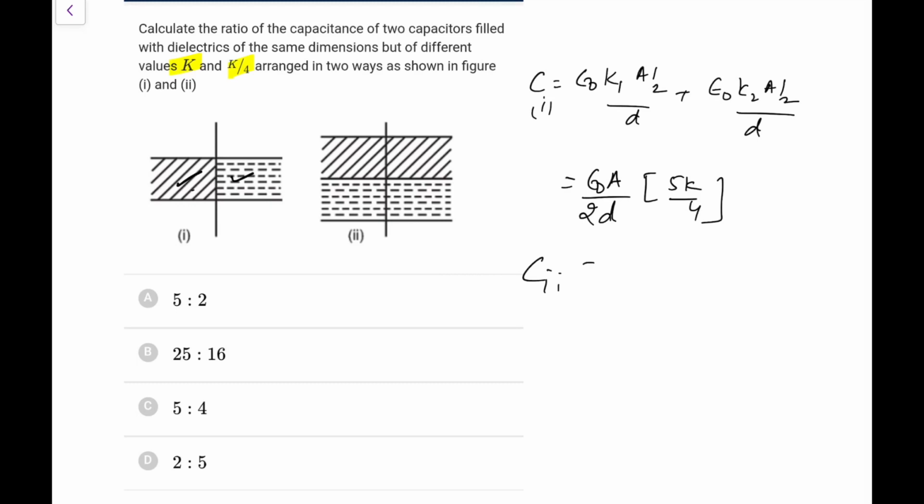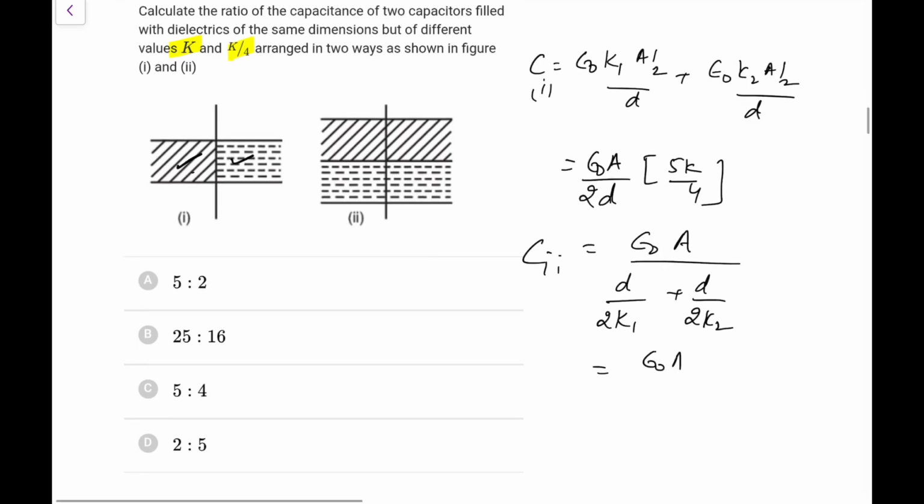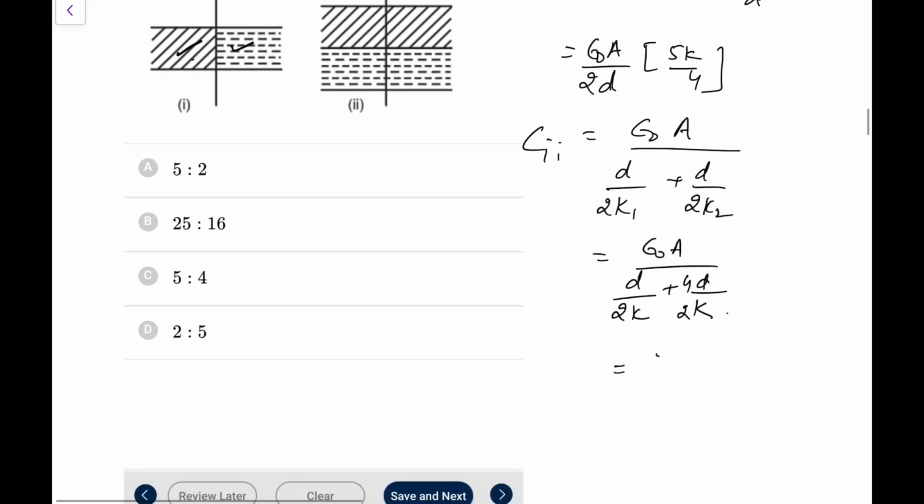In the second case, whatever I write, both will be in series, so it would be epsilon naught A. I am assuming the gap is the same, because the plate looking like this is double, but I am taking it the same because that is generally what people ask. D by 2K1 plus D by 2K2. So going by this, what we will have, epsilon naught A, it would be D by 2K plus D by 2K by 4, that would be 4D by 2K I can write. So this would be 5, or you can say 2K epsilon naught A by 5D.